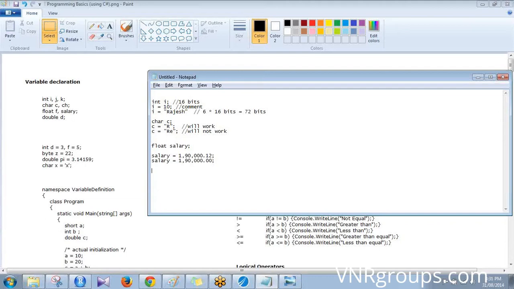Just keep that in mind. That's how things are. See, I've written salary equal to one value, then I've overwritten it with another value, so only the second value will hold. The first value gets overwritten in the next line.